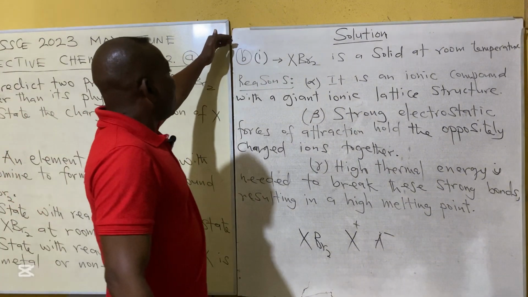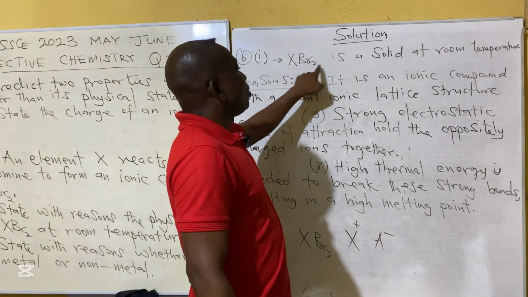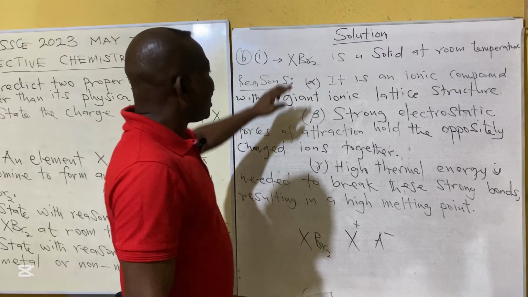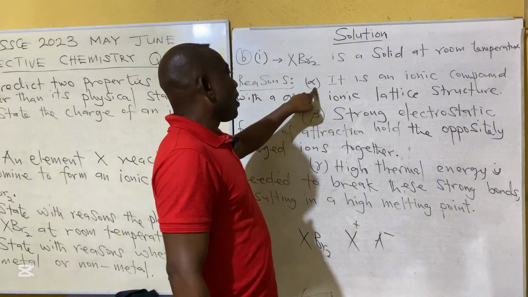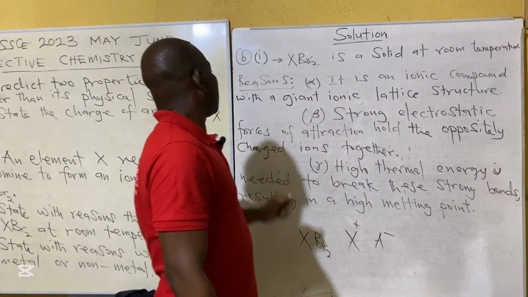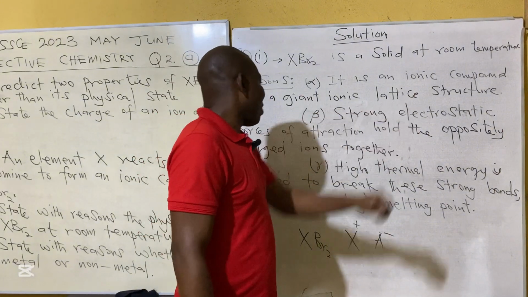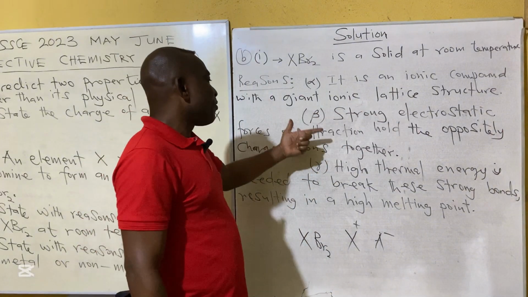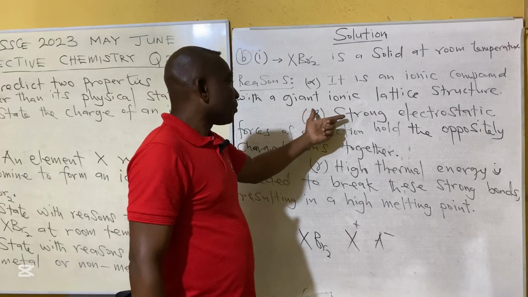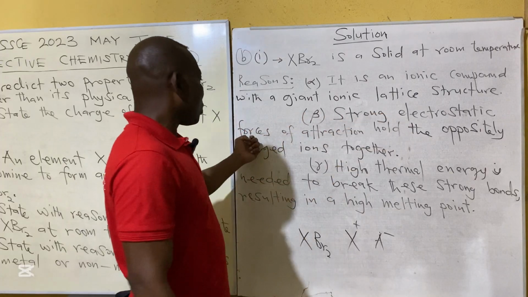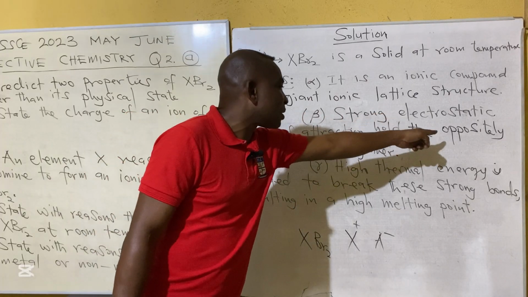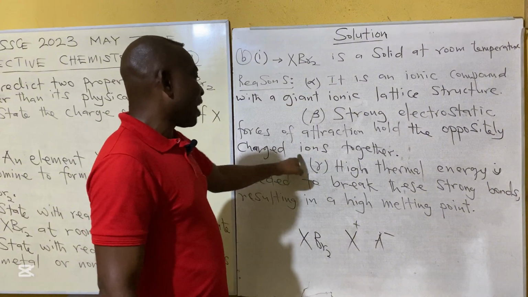So the question here says, state with reasons the physical state of XBr2. XBr2 is a solid at room temperature. The reasons are: alpha, it is an ionic bond with a giant ionic lattice structure. Second reason is beta, strong electrostatic forces of attraction hold the oppositely charged ions together.